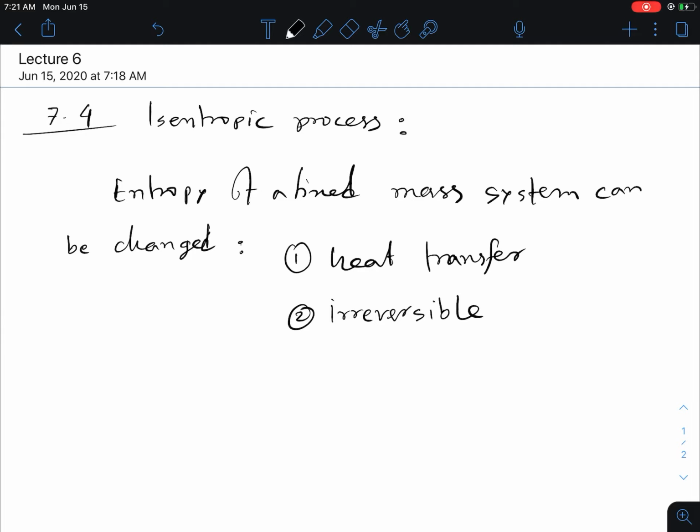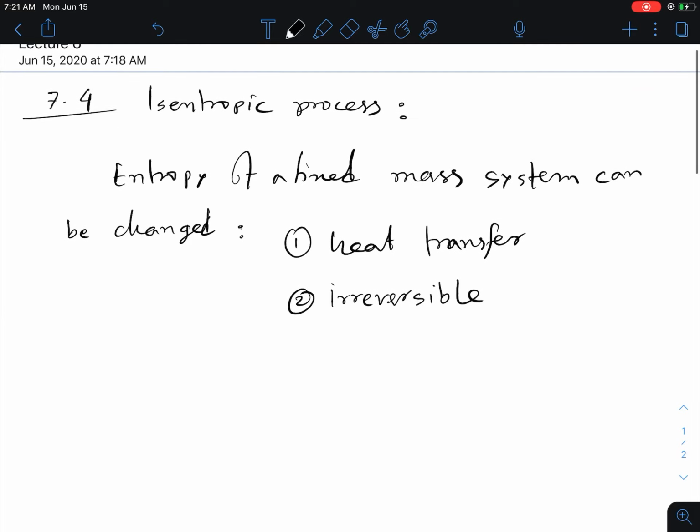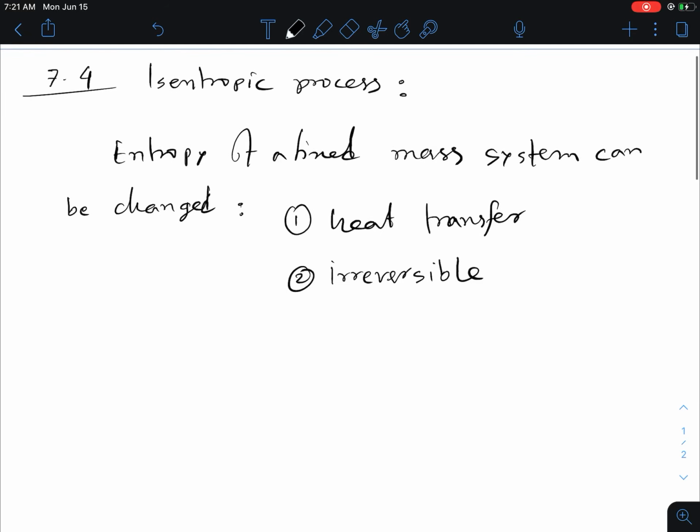And also we saw that for an adiabatic process, there is no entropy change, right? So if a process of a fixed mass system is internally reversible and adiabatic, then there is no entropy change.